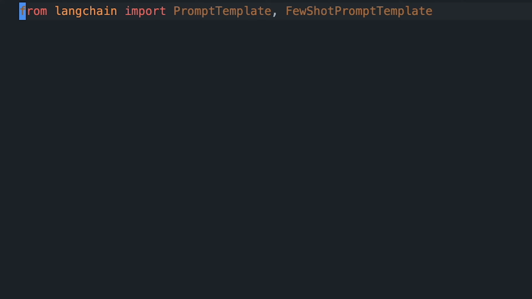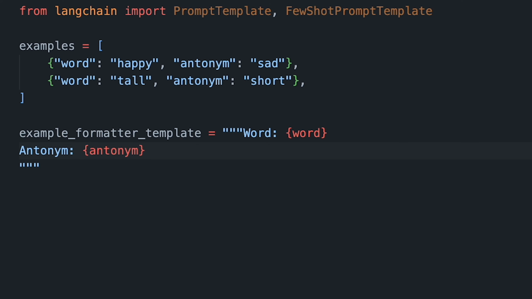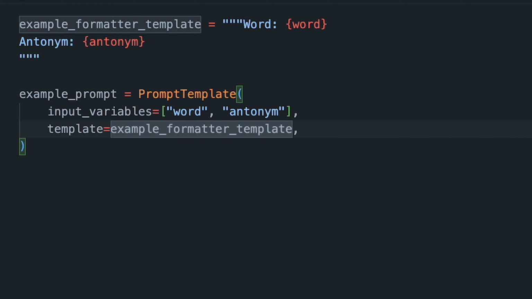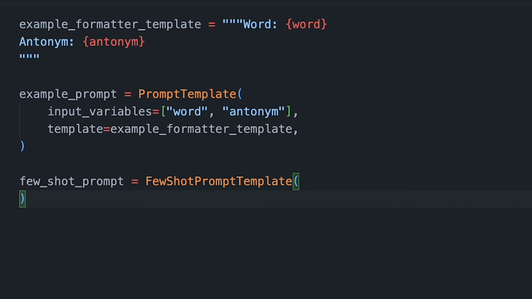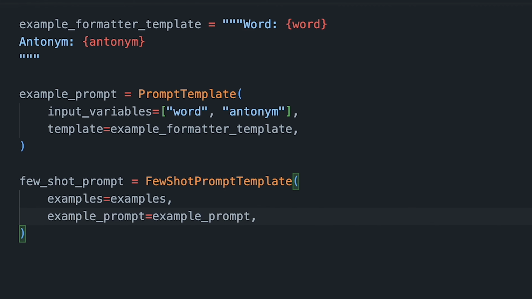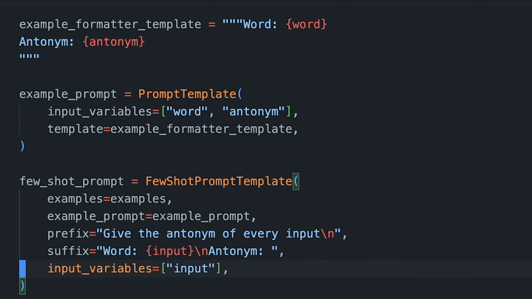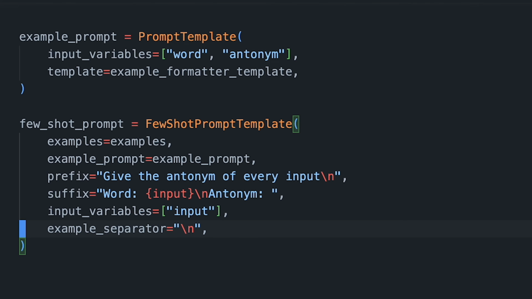First, create a list with a few examples. Next, we specify the template to format the examples we have provided. Every example will be formatted using this prompt template. Finally, we create the few-shot prompt template object. Pass in the examples, the example formatter, a prefix giving the command, and a suffix that aims to guide the output of the LLM. Let's not forget the input variables and a separator that will be used to separate the examples from the prefix and the suffix.